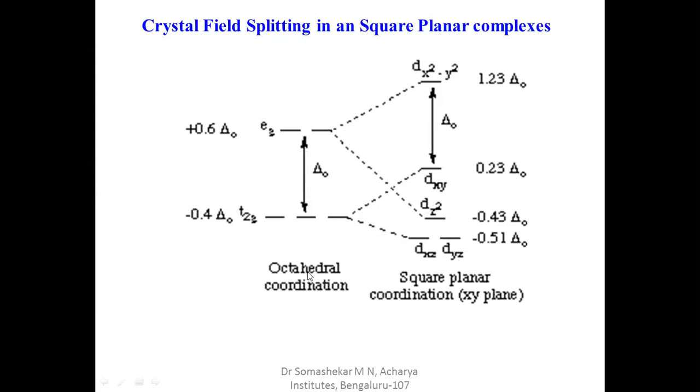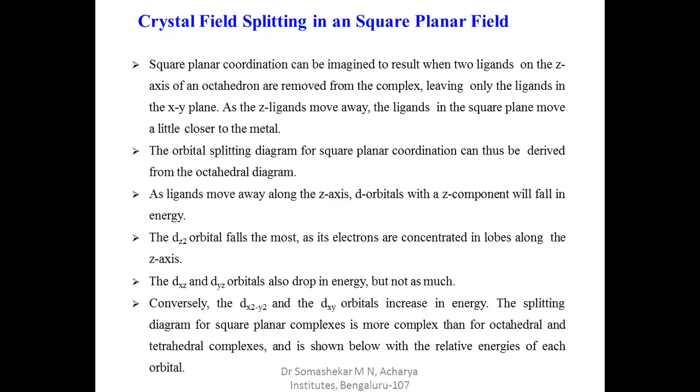So in square planar geometry, this is how the splitting takes place. The splitting from dxy to dx²-y² we call delta naught. So this is the crystal field splitting in a square planar geometry.